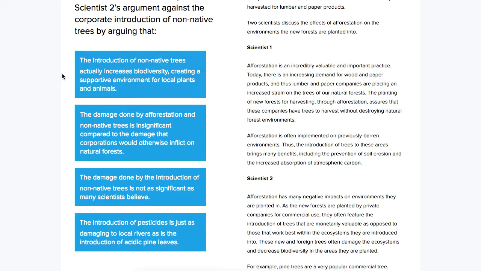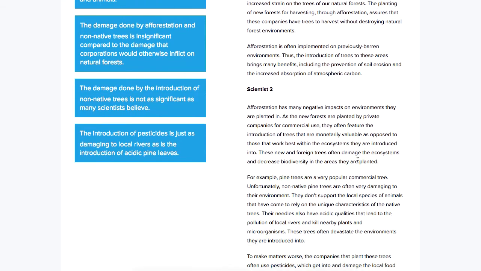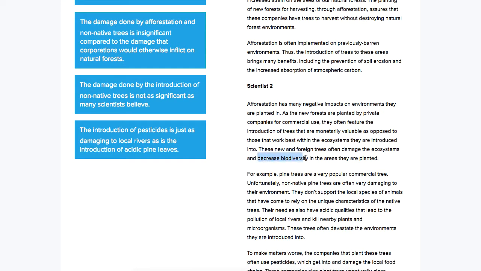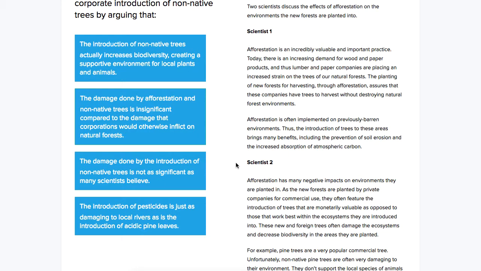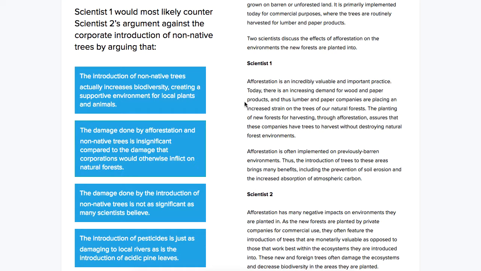The introduction of non-native trees actually increases biodiversity, creating a supportive environment for local plants and animals. Now, there's only one portion of scientist 1's passage that says what afforestation, or the introduction of new trees, does positively. It says that it includes the prevention of soil erosion and the increased absorption of atmospheric carbon. Now, scientist 2 directly says that it decreases biodiversity. So it seems unlikely that scientist 1 would counter by denying that unless we had evidence for it.